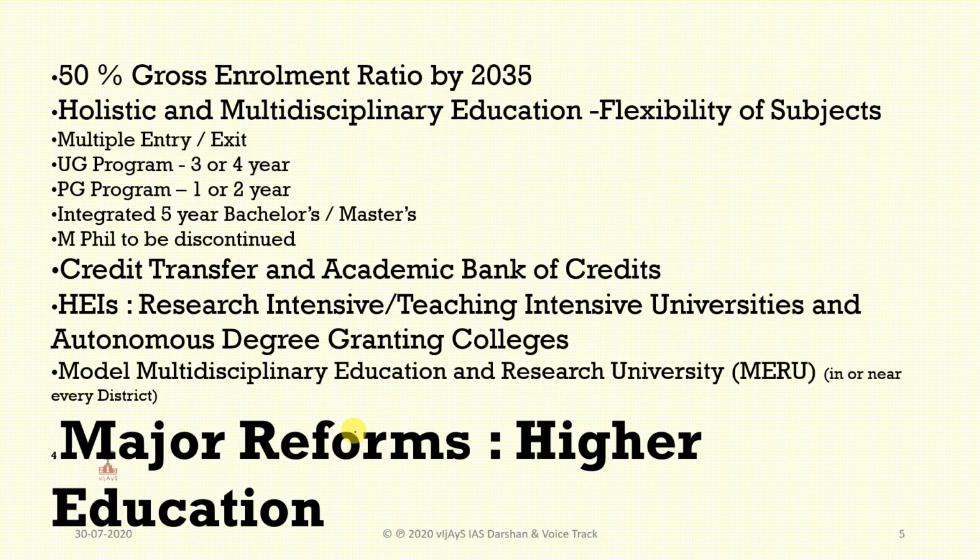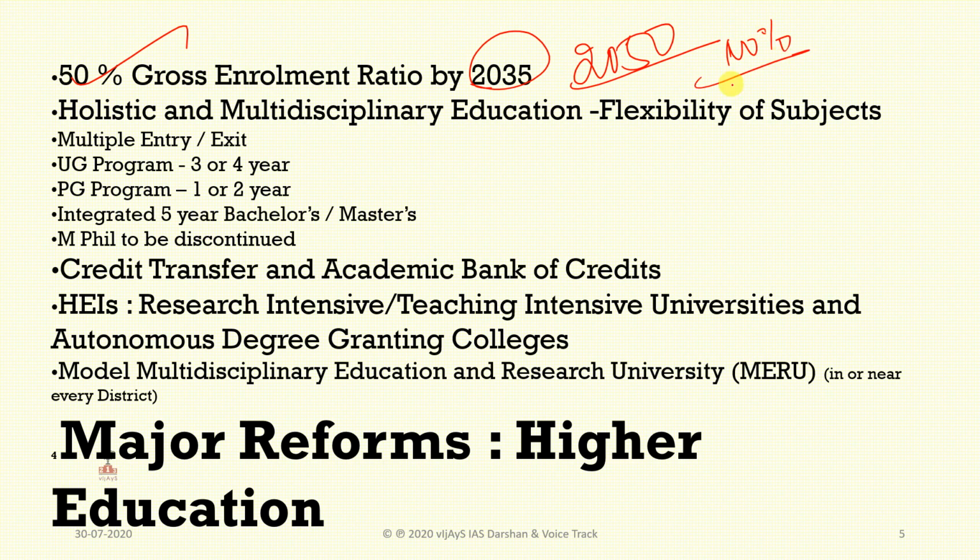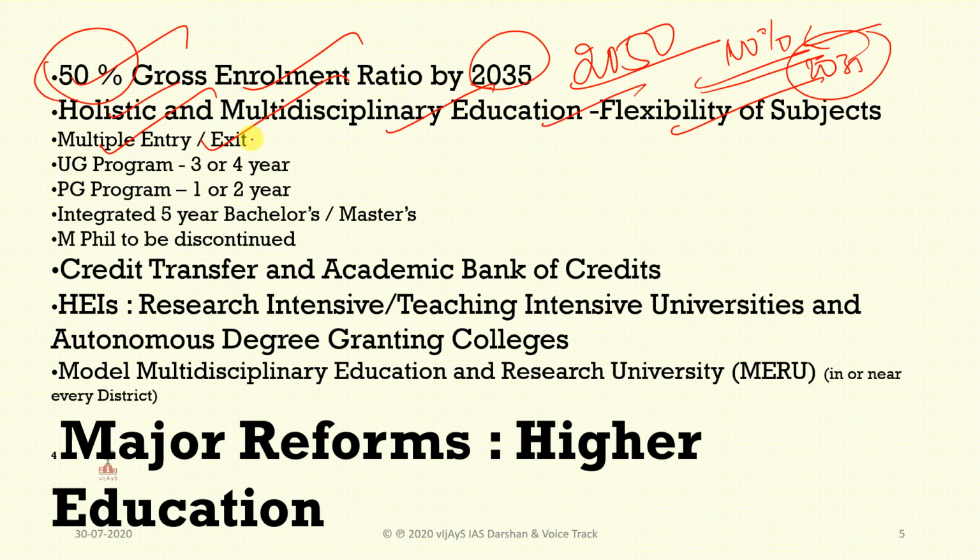The next is the major reforms in higher education. Here comes the important draft. It targets a 50% gross enrollment ratio by 2035. By 2050, nearly 100% gross enrollment is expected, but it cannot be reached by 2035; by 2035 only 50% enrollment is going to happen. There will be holistic and multidisciplinary education and flexibility of subjects. That means you can enter multiple times and exit multiple times, and for the period you complete, a certificate will be given.